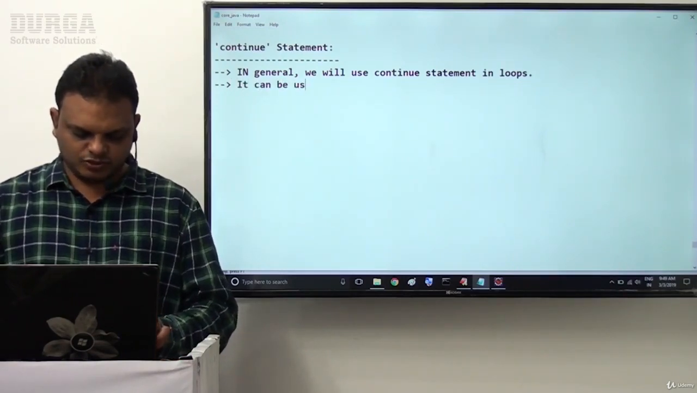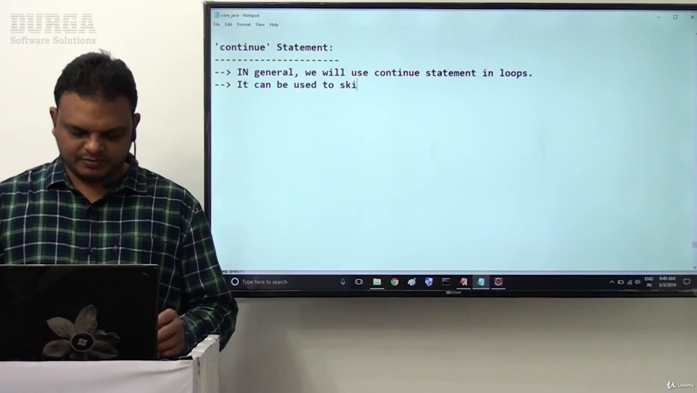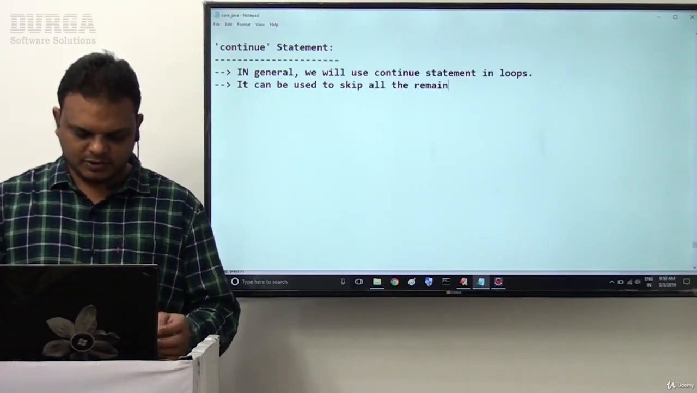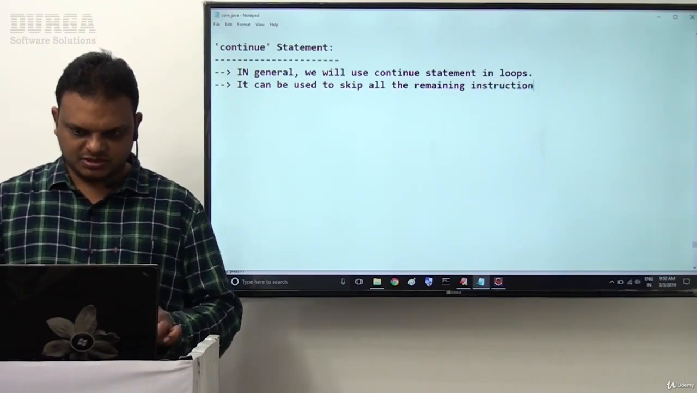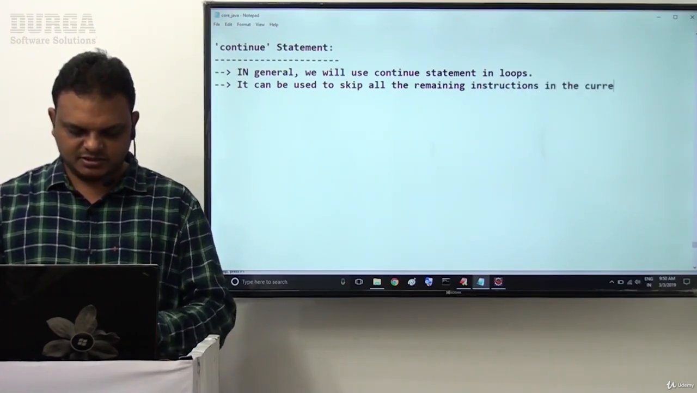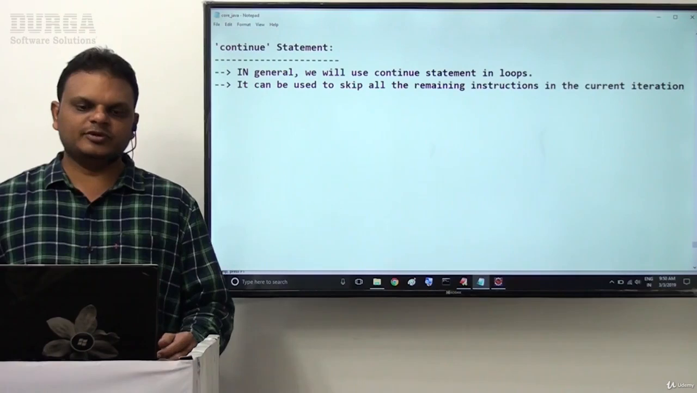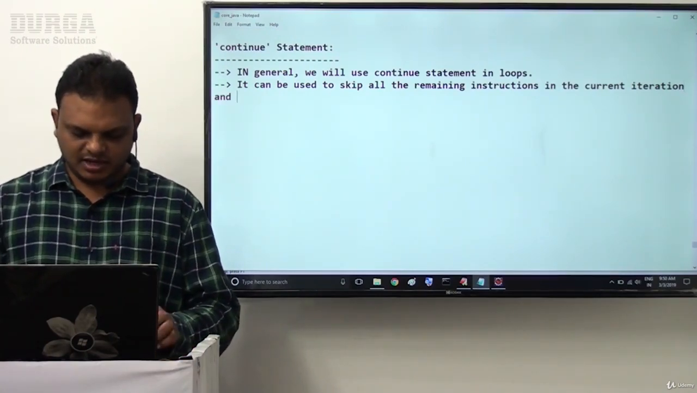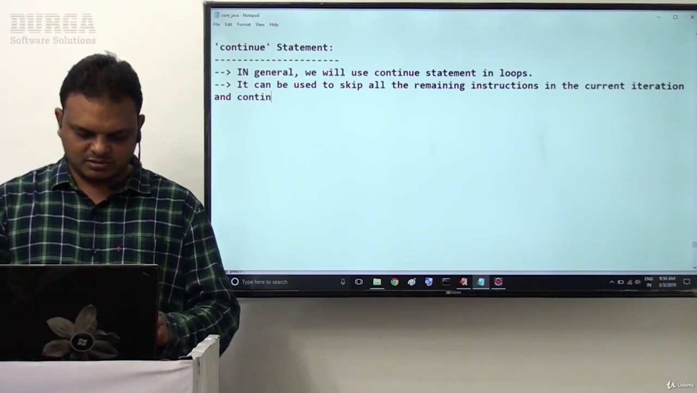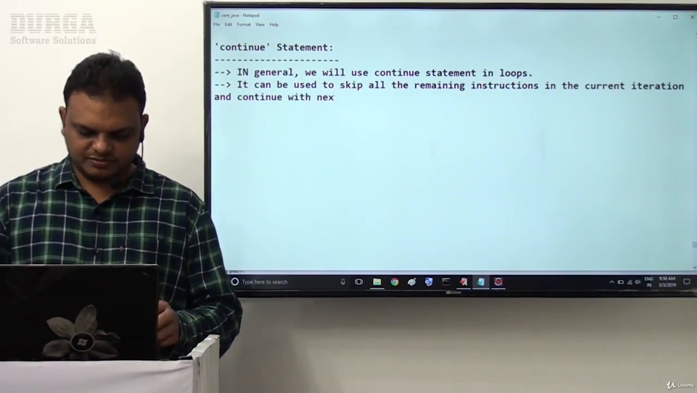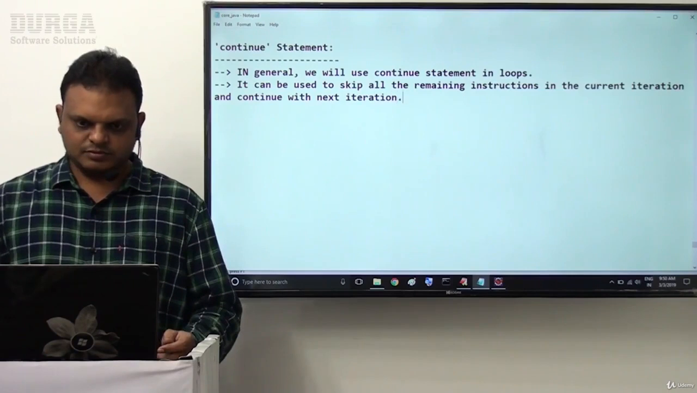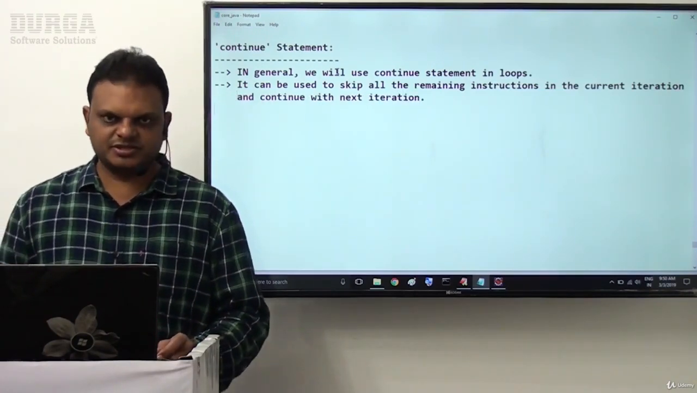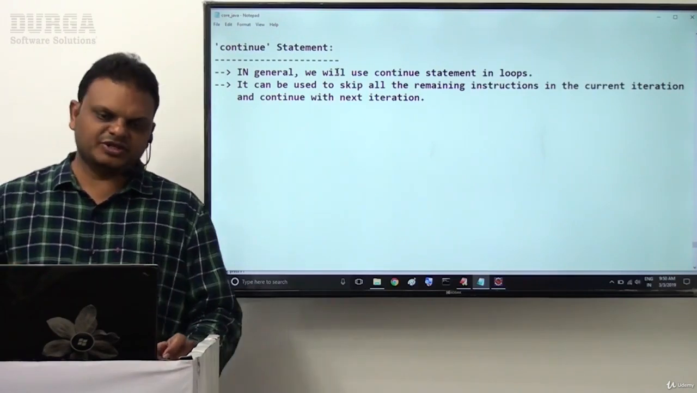It can be used to skip all the remaining instructions in the present iteration and continue with the next iteration.